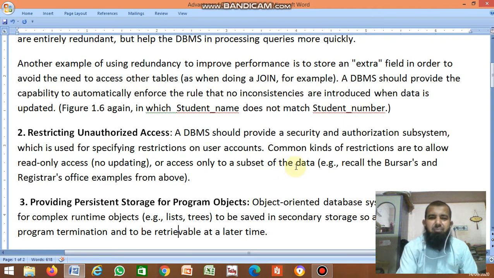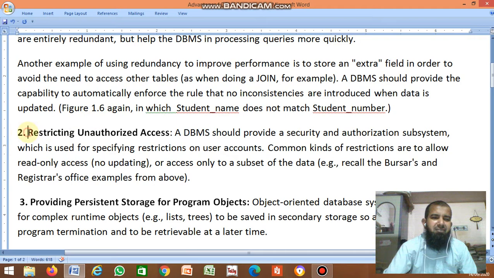So the DBMS should provide the capability to automatically enforce the rule that no inconsistencies are introduced. Automatically it says that the data is already entered. Whenever you update, it says that the data is updated, so you should not get confused. So DBMS does not allow entering duplicate data, so it controls the redundancy. That is the first point.